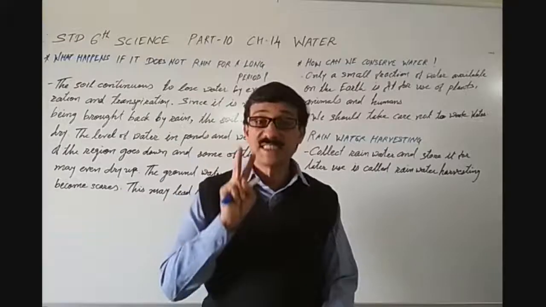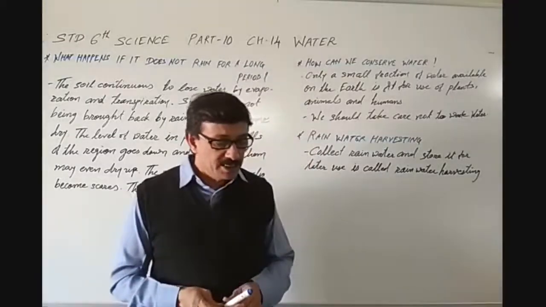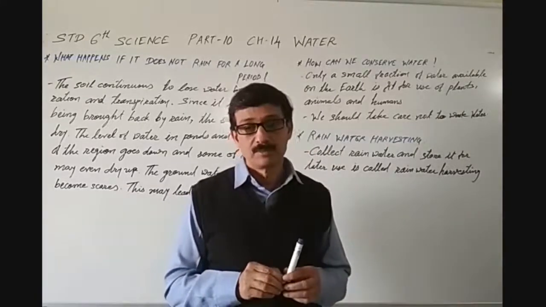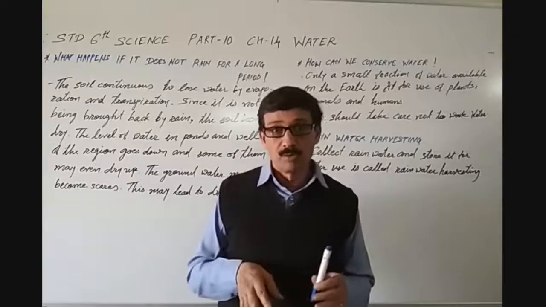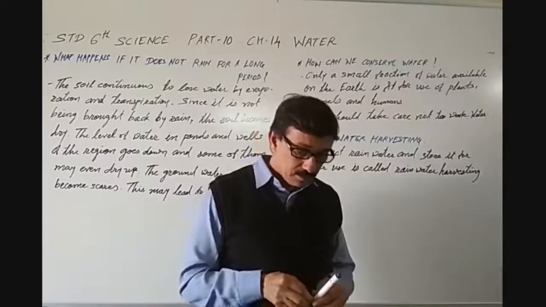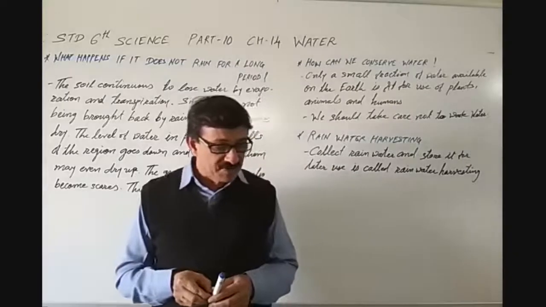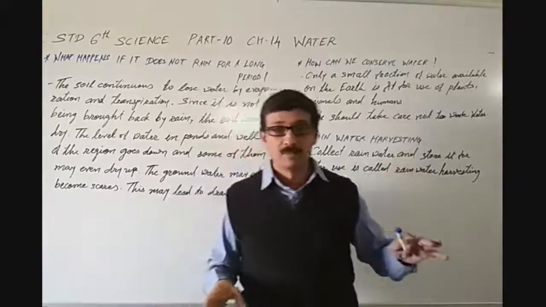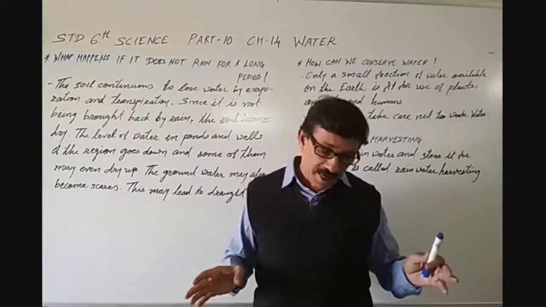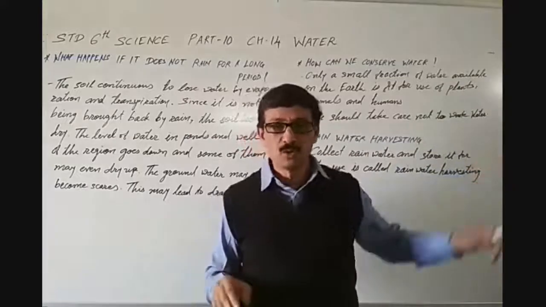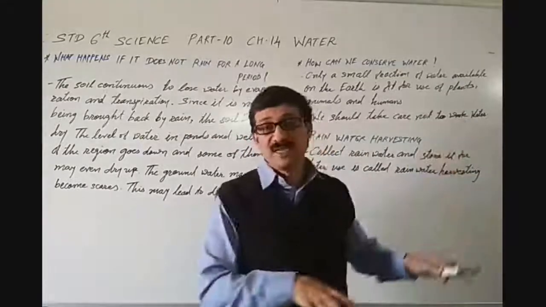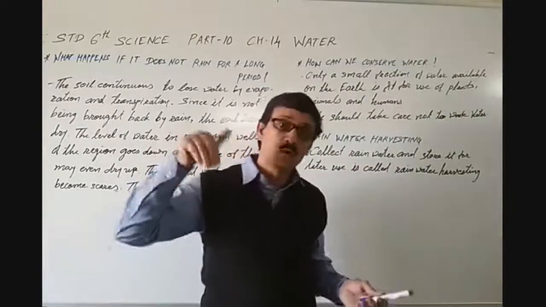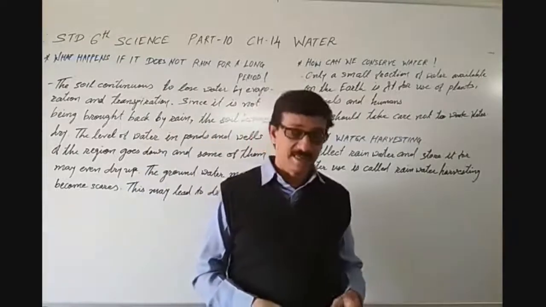The second one. Another option is to allow water to go into the ground directly. The rainwater should go directly into the ground. From the roadside drains, they collect rainwater. So, if there is no farm, then what should we do? There should be a big drain, so that water remains in the drain, and day by day it will get sipped by the land. It will go directly into the ground like that.